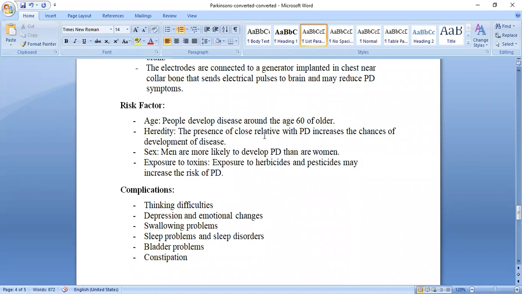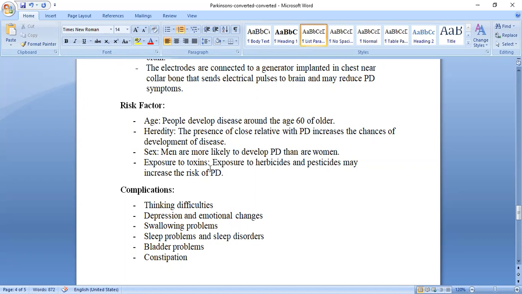Heredity: the presence of a close relative with PD increases the chances of developing the disease. It is a hereditary disease because of mutation of genes, and it transfers from one generation to another. So this is a risk factor. Sex: men are more likely to develop PD than women. Keep that in your mind.